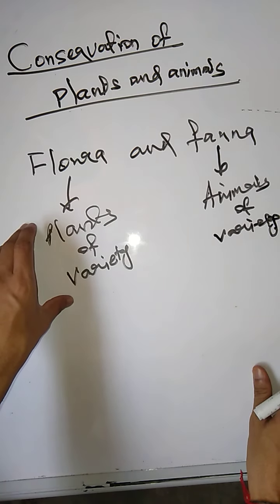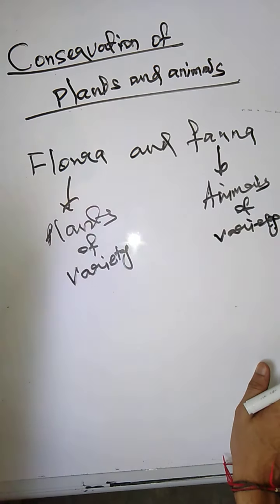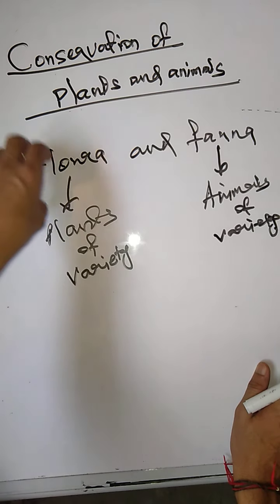Different plants are called flora and different varieties of animals are called fauna. So we have to protect this flora and fauna.